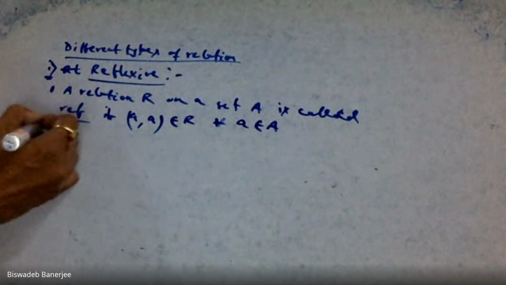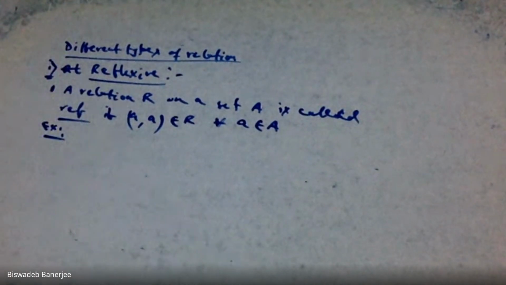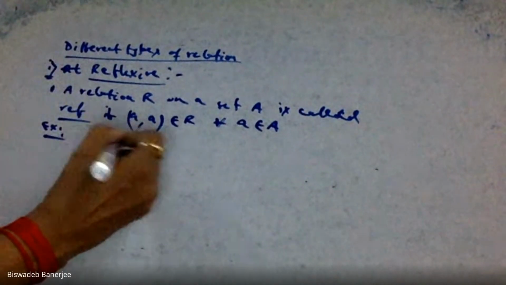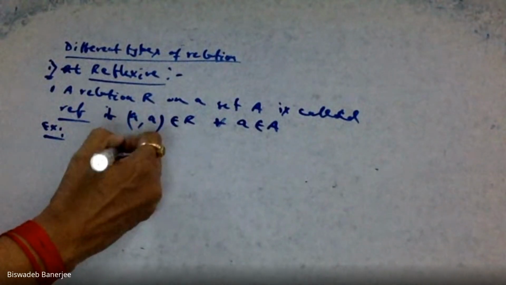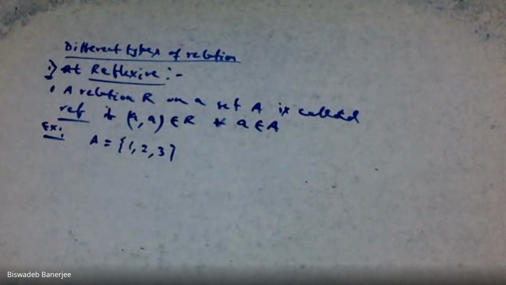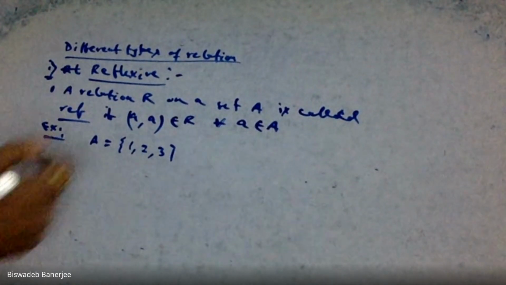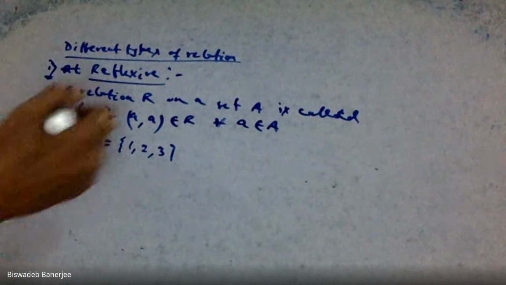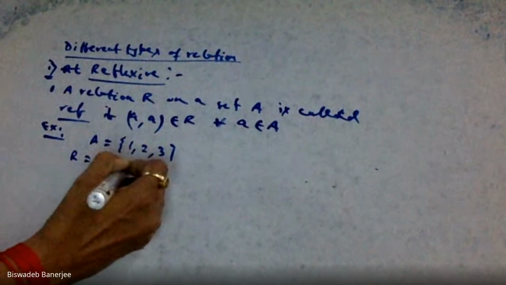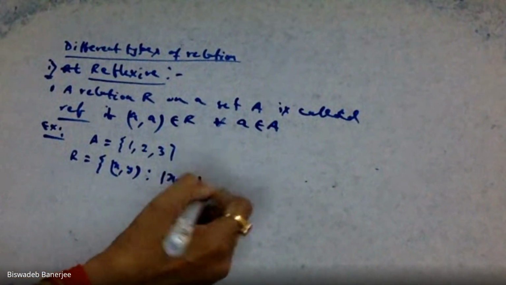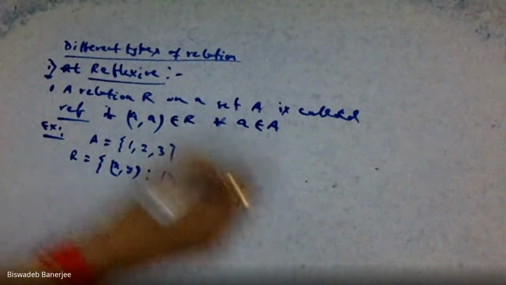Take an example. Suppose we are given a set capital A equal to {1, 2, 3}. And suppose we define a relation R equal to the collection of all (x, y) such that mod of x minus y is less than or equal to 10.